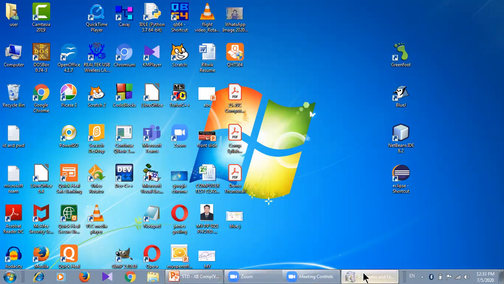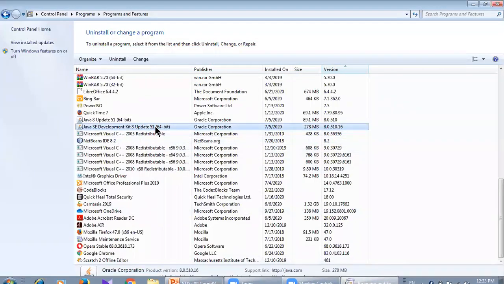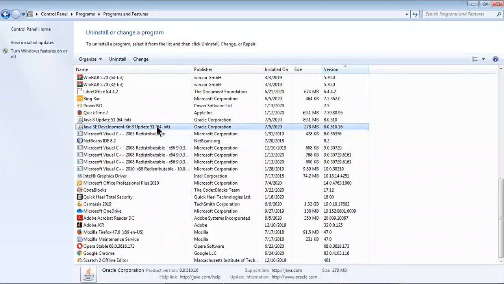Yes, I was telling about why I am telling you to download the 8th version. Where is the control panel? Yes, this one, 8th version. The reason is this is compatible with BlueJ. The higher versions of JDK are not compatible with BlueJ, so you will find some problem. Whatever is given in our syllabus can be done easily using this version also. But it should not be below 7.